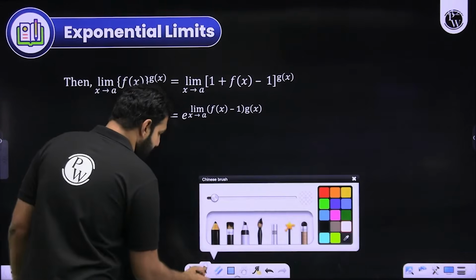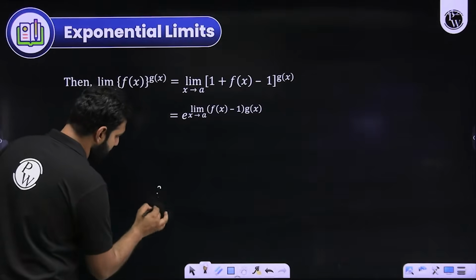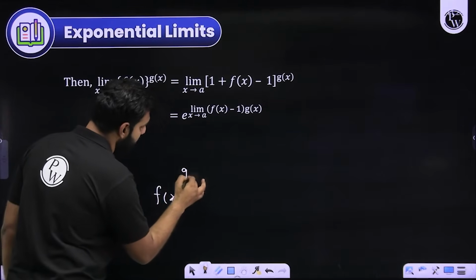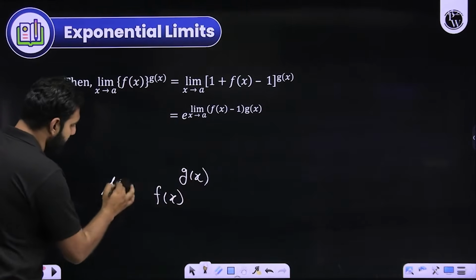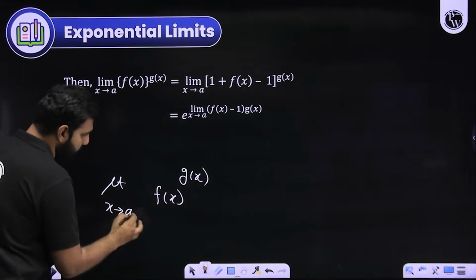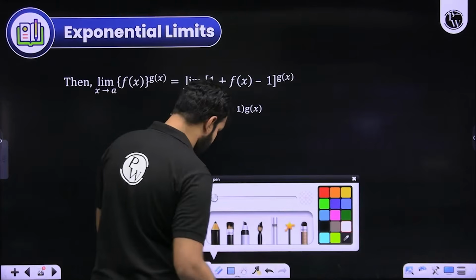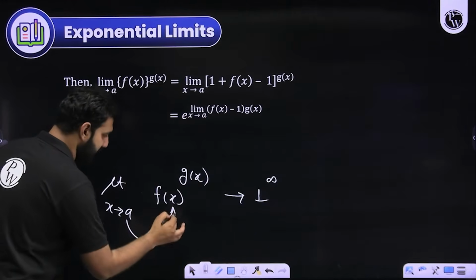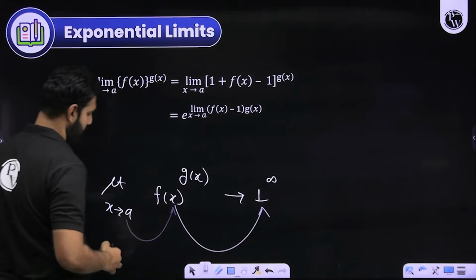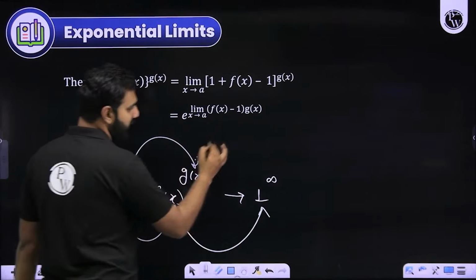What is that direct result? Remember, let's say there is a function f(x) to the power g(x). And when you apply limit x approaches a, and you see it as 1 to the power infinity form. What do I mean by 1 to the power infinity form? That when x approaches a, f of x approaches 1. When x approaches a, g of x approaches infinity.